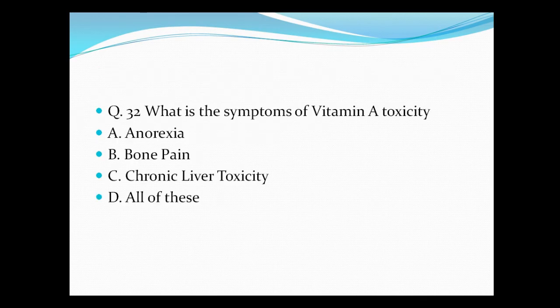Question number 32. What is the symptom of vitamin A toxicity? A. Anorexia, B. Bone pain, C. Chronic liver toxicity, and D. All of these. So all our options given here are correct.